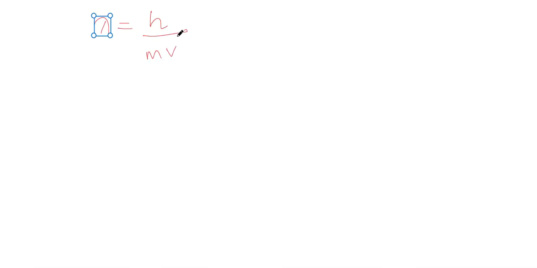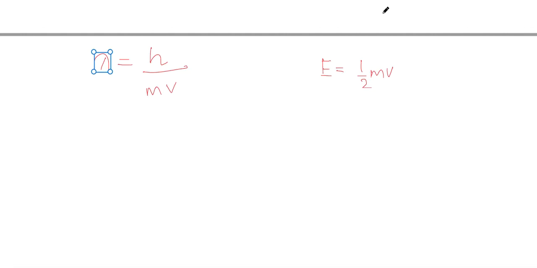We know this. Now we know that energy of the particle is equal to half mv square, and P is equal to mv.